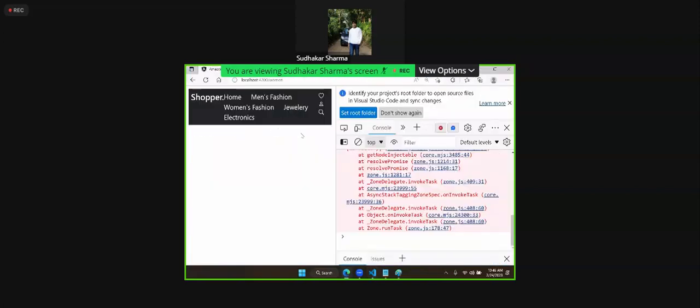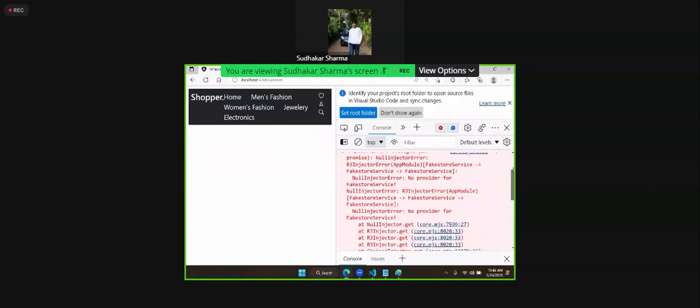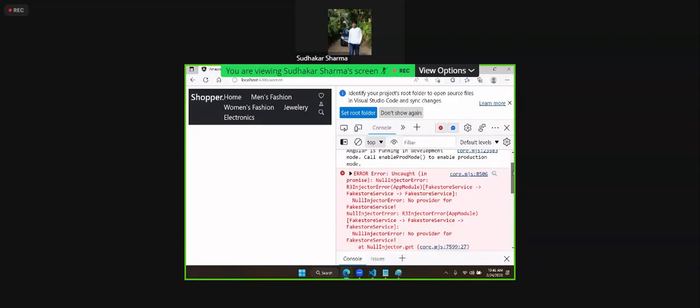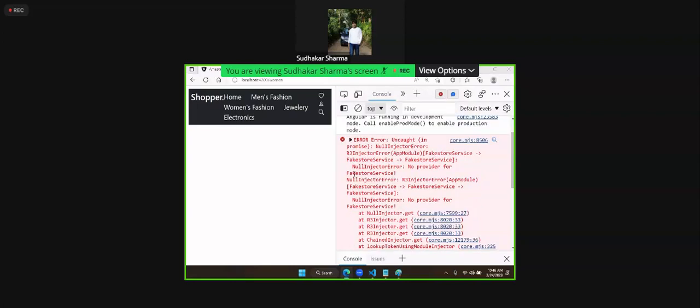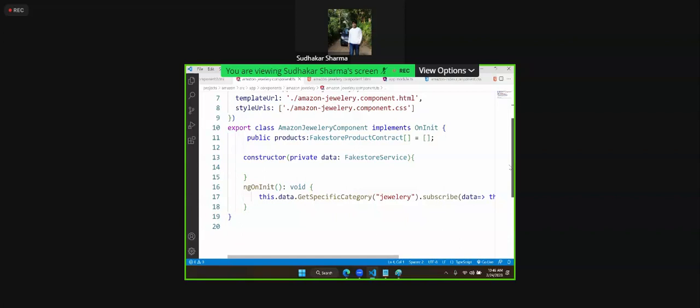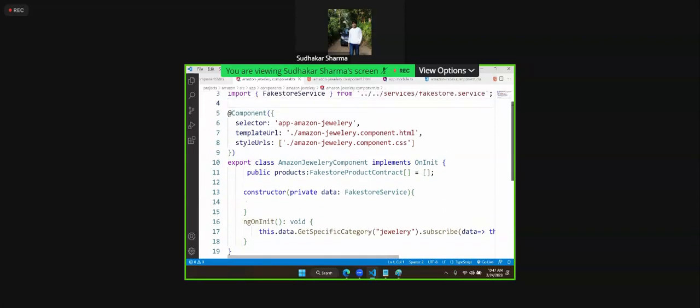Okay, now jewelry, still. Where we gave that path. Injector problem means service problem.